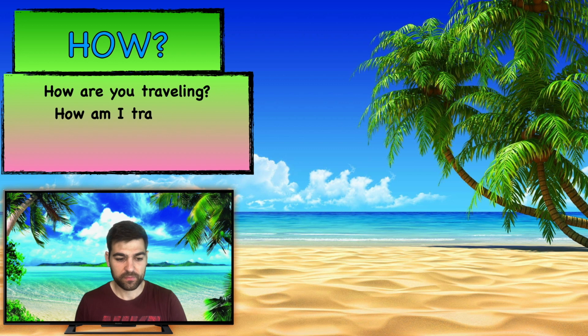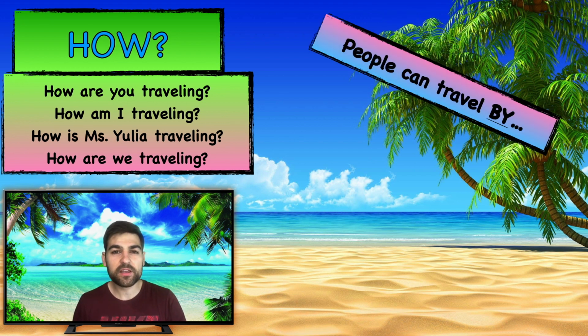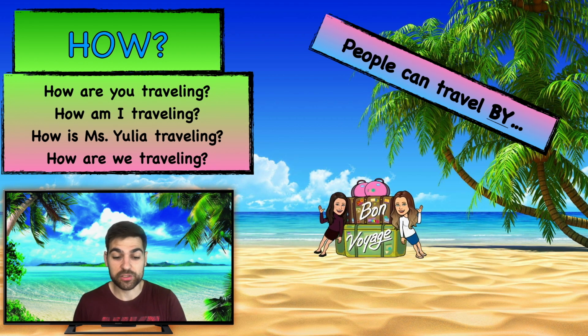Then we have our second question. And our second question is how. So how are we traveling? How am I traveling? How is Miss Julia traveling? And how are we traveling? So how is the way we are traveling to a different place? So let's study a few examples. So in that picture we have Miss Clara and Miss Julia.